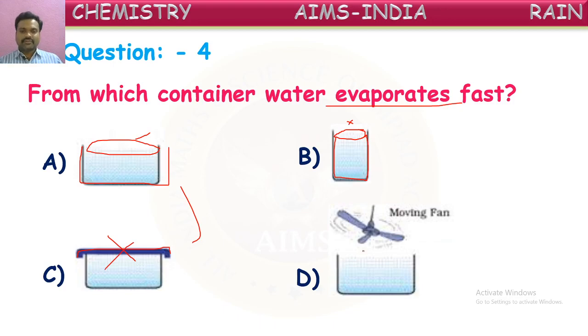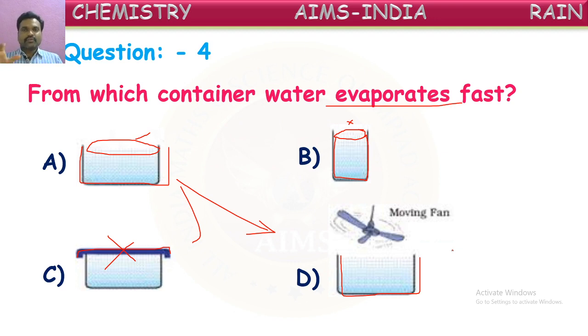So, what's the fourth one if we see? It is also widened like the first one. From this also water will be evaporating faster and quicker. But in this case, along with the widened bowl, they introduced a fan on that. When more air blows on the container, more amount of water can be evaporated quickly.